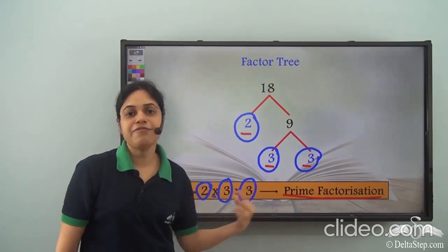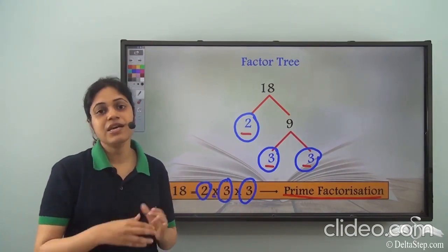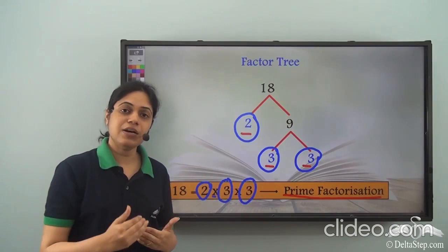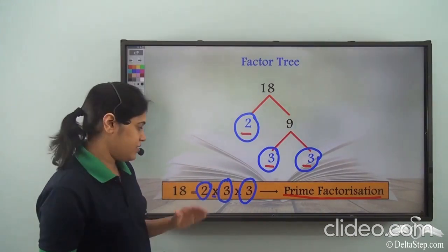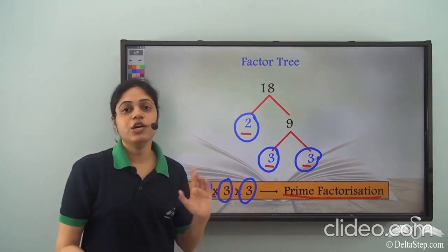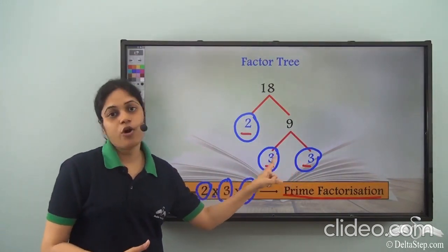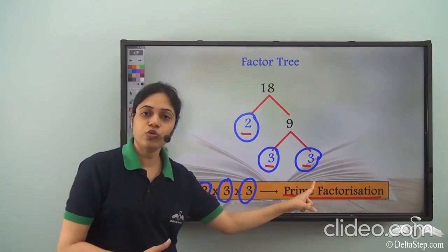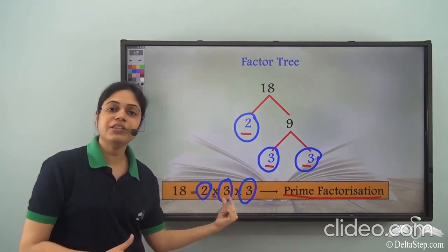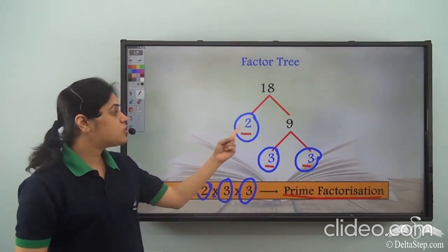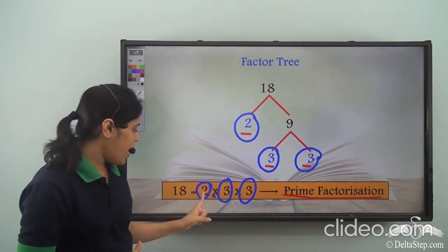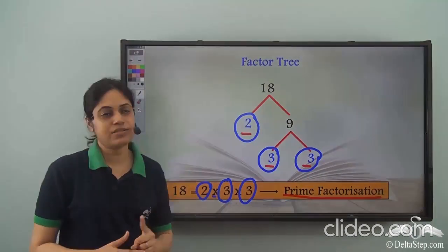That is writing down 18 in terms of its prime factors. Notice that since 3 was there at the end of 2 branches, I have written 3 2 times. Since 2 was there 1 time, I have written 2 just once.